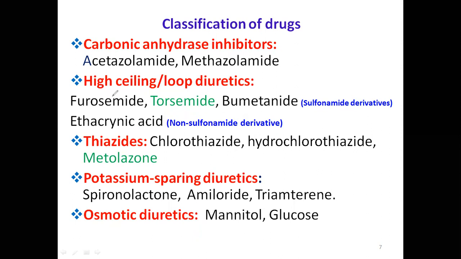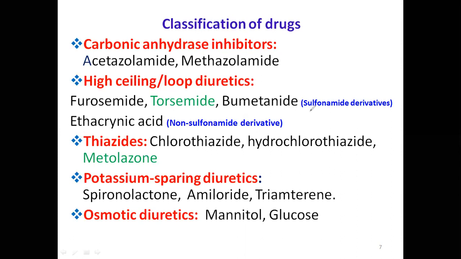Examples you see: furosemide, torsemide, bumetanide. All these drugs are classified under loop diuretics.